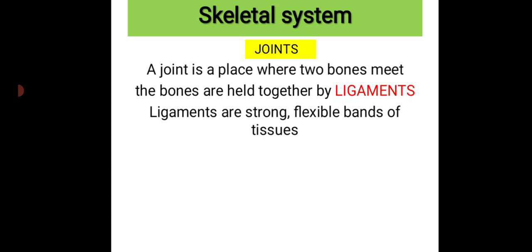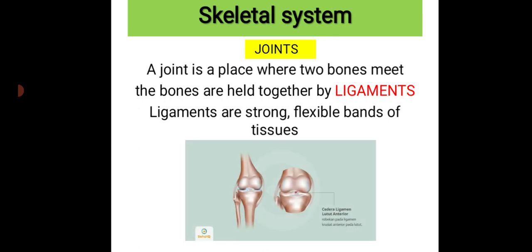Ligaments are strong, flexible bands of tissue. Here ligaments are nothing but a tissue that is very strong and flexible. By making use of these ligaments, the bones are joined together. So here you can see the image. See here, two bones are joined and in between them there is a tissue that is known as ligament.